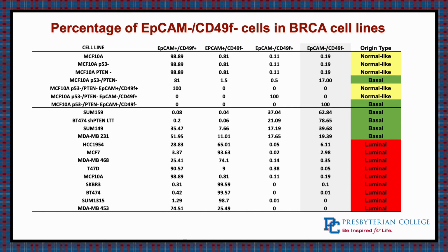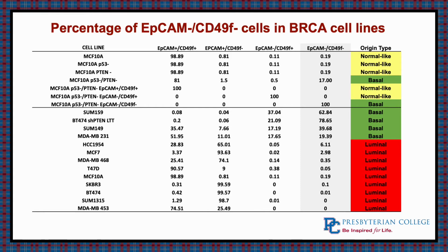What we saw is when we did these single deletes in the MCF10A cell line by itself, it showed to be normal-like, and they did not have large populations of this EpCAM negative CD49F negative subpopulation of cells. However, when we did the double delete of them, this shows to have basal-like properties, which would be your metastatic and invasive migratory breast cancer. They had large subpopulations of these EpCAM negative CD49F negative markers.